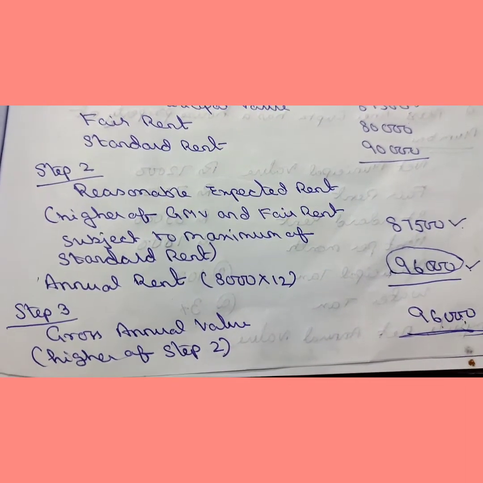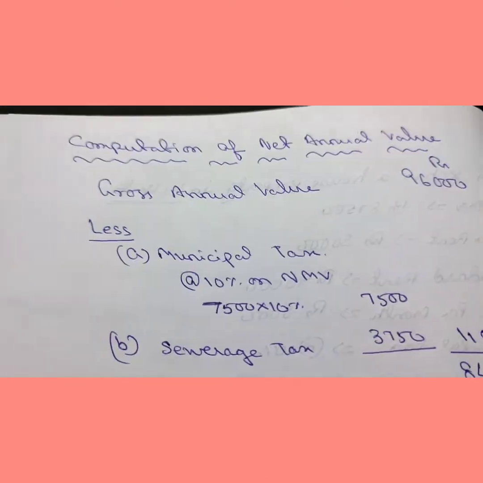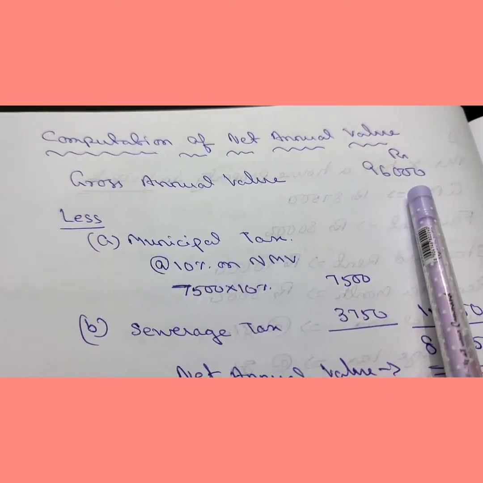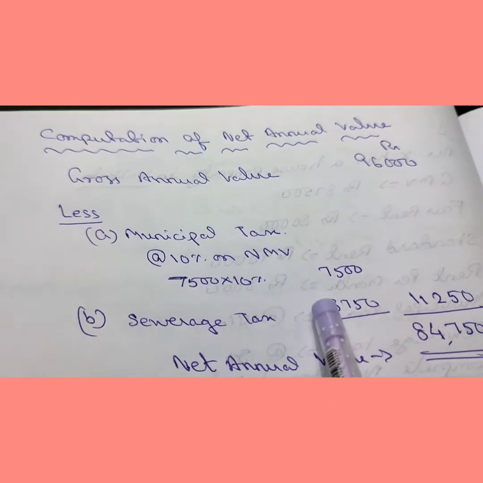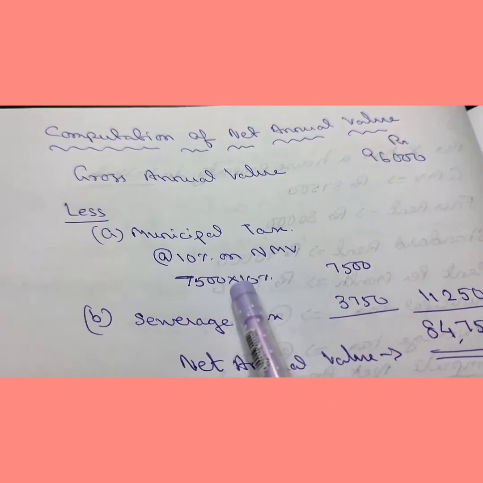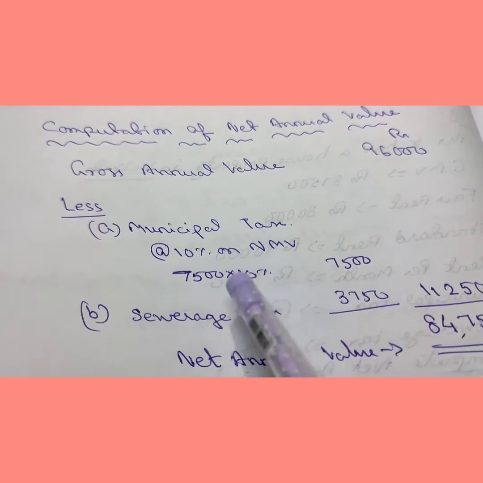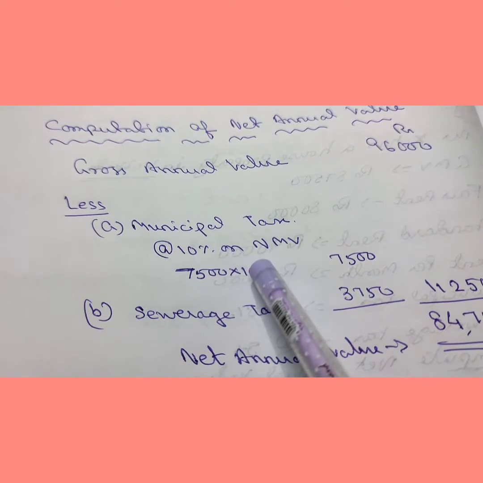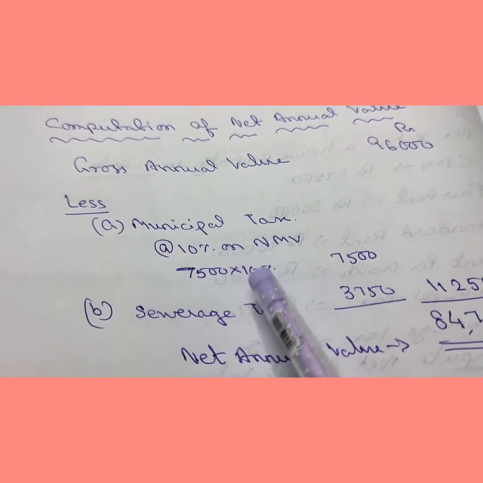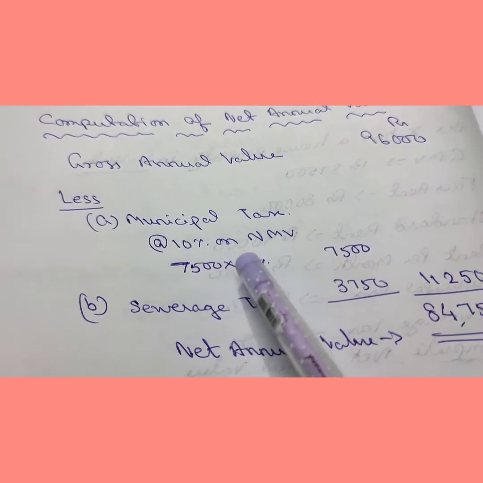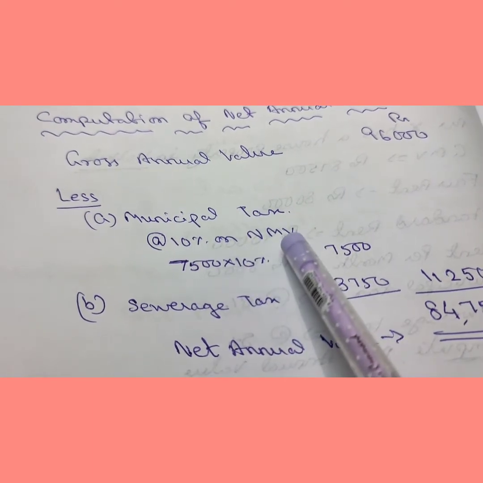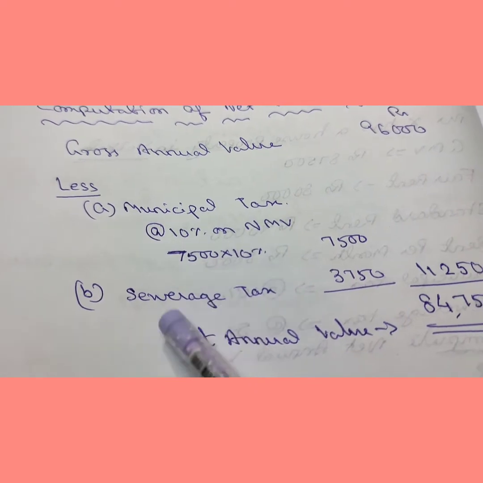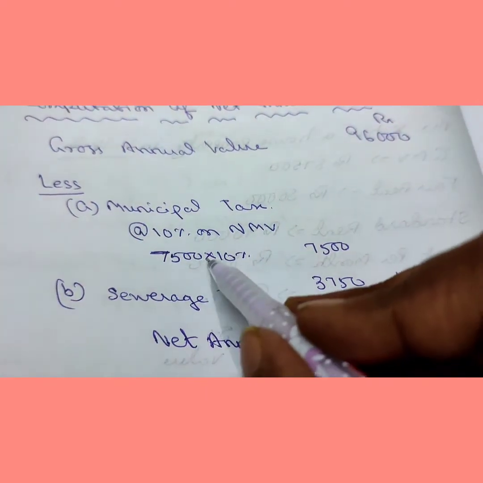Now we will calculate the net annual value. Gross annual value we have calculated 96,000. From here, two taxes will be deducted. One is municipal tax, another is sewerage tax. Now municipal tax should be calculated on municipal value. The house is situated in Kolkata, so this will be calculated on net municipal value. Now net municipal value is 75,000. Sorry, I have 10 less here.